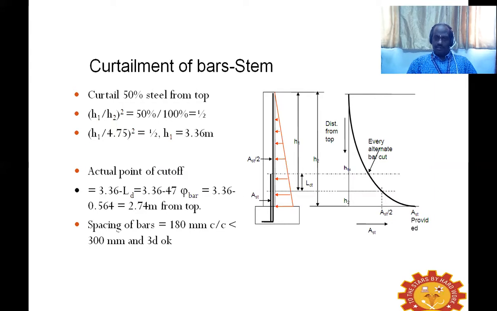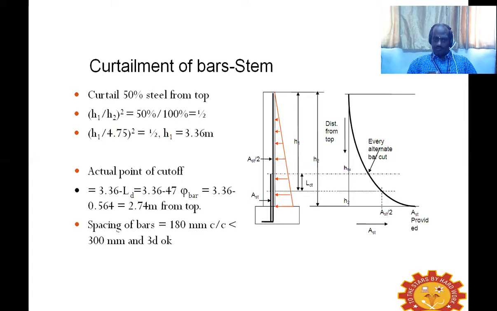We can see the stem is designed as the cantilever type. So your main bar has to be in the tensile zone, that is nothing but the zone near to the soil mass. The face which is away from the soil mass is subjected to compressive force. So the main bar is placed near to the soil mass surface.